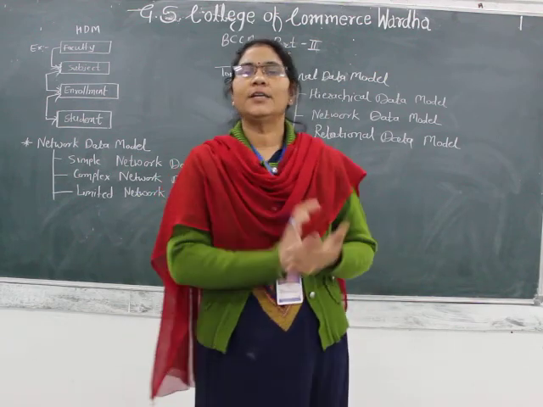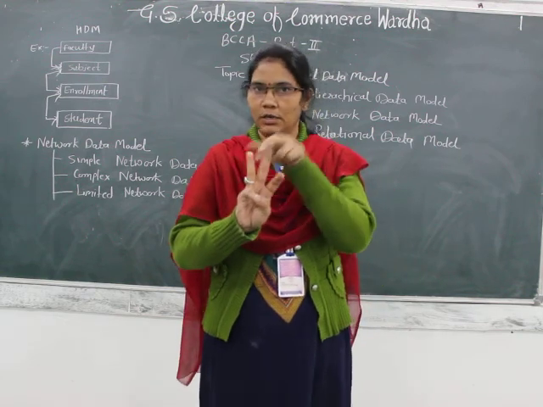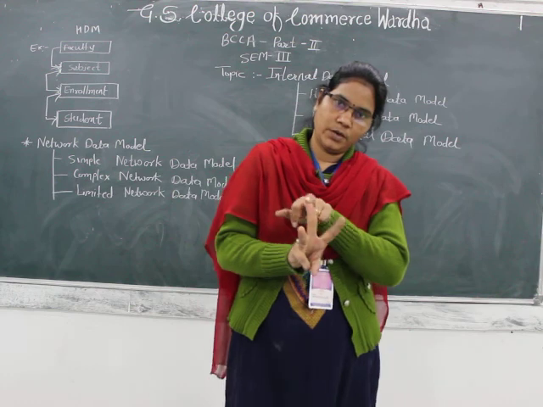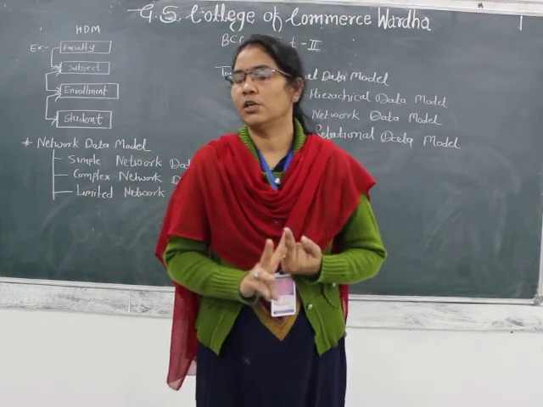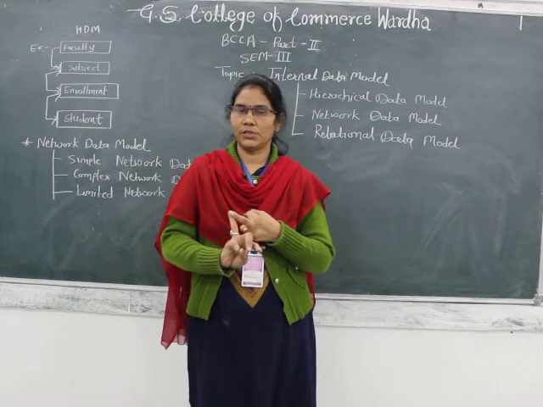So the internal data model has three types: first is hierarchical, second is network, and third is relational. Hierarchical was also covered in my previous lecture.